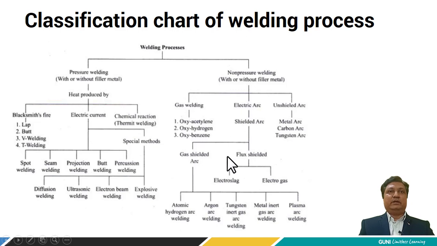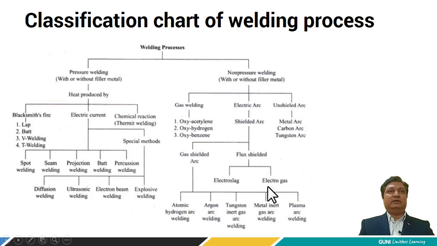The gas shielded arc welding can be classified as atomic hydrogen arc welding, argon gas welding, tungsten inert gas welding, that is TIG welding, metal inert gas welding, that is MIG welding, and plasma arc welding. The flux shielded welding is classified as electroslag and electro gas.